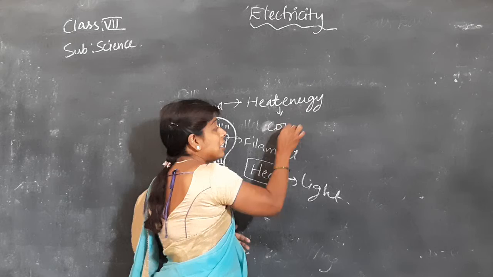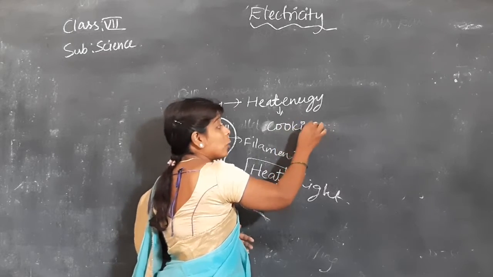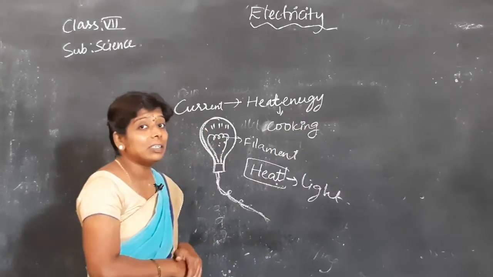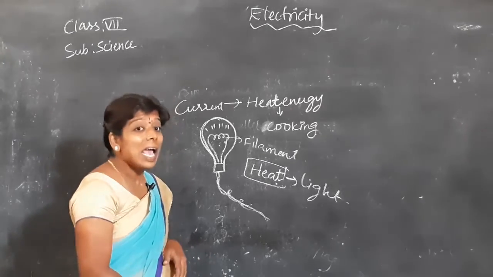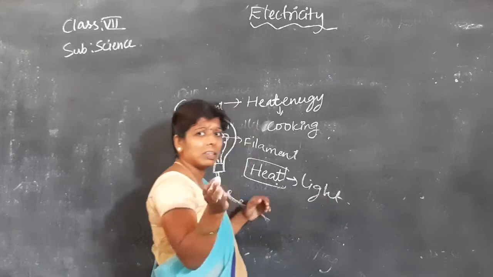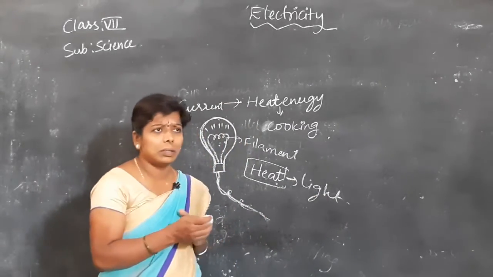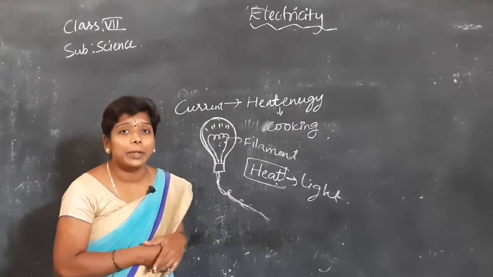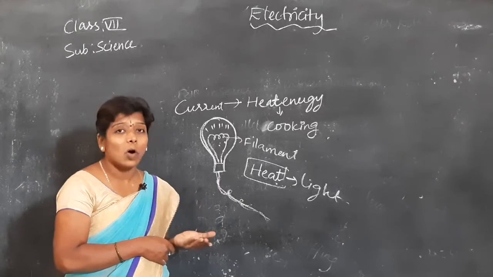We are having this heat energy we are using for cooking. We are having devices, I mean electrical heaters, by electrical heater for heating the water.